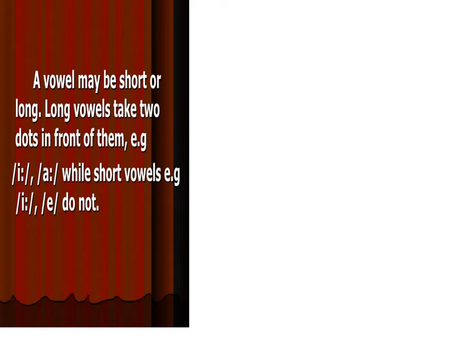A vowel may be either short or long: short vowels and long vowels. Long vowels take two dots in front of them, while short vowels do not take these dots. But what is given in the example is really wrong. There is no dot in short vowels, but in long vowels we can see these two dots.